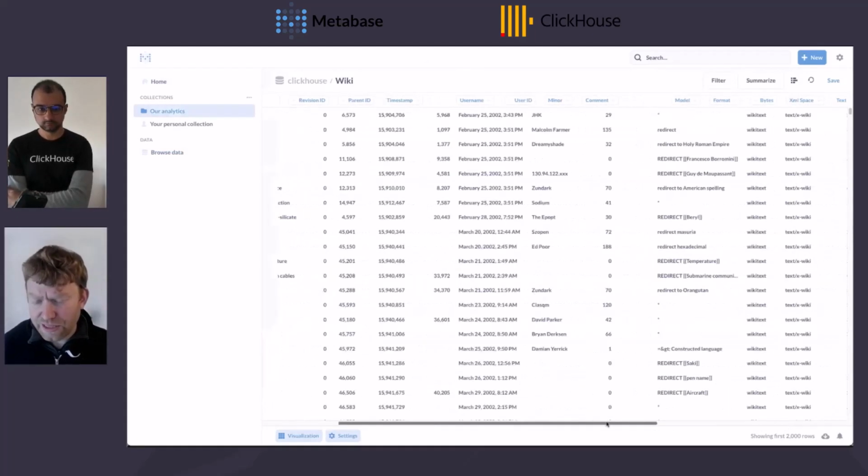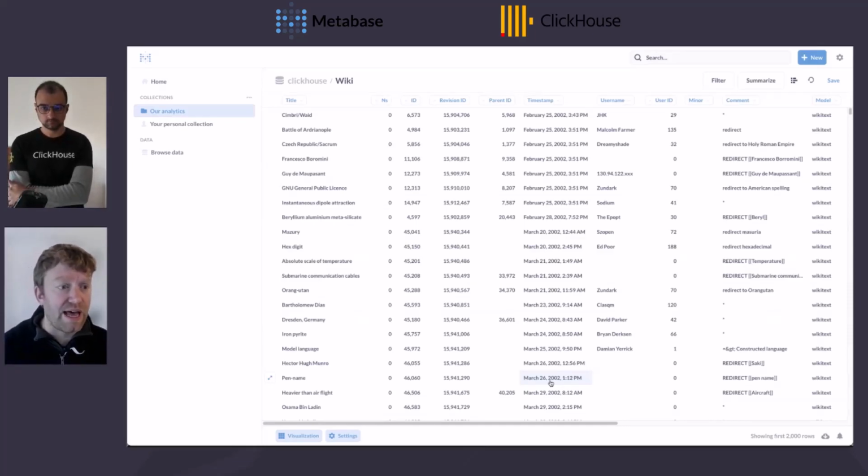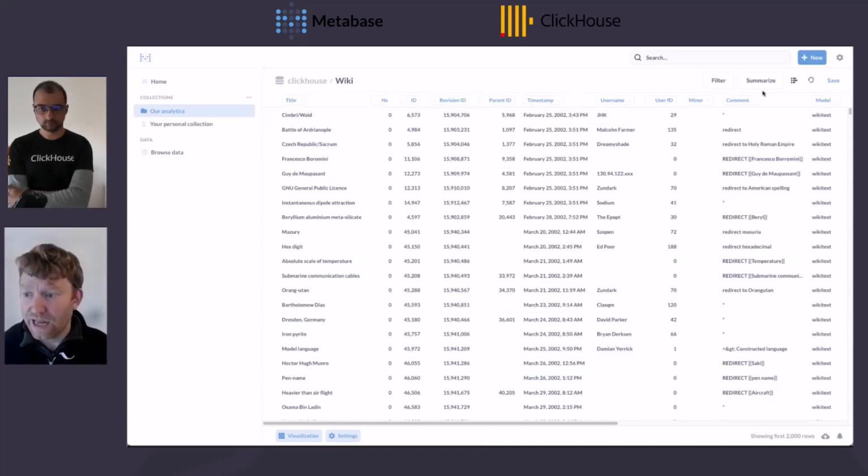Now I'm going to do a pretty simple analysis, but I'm not going to use any SQL at all. What I wanted to know was, I was curious to see who are the top editors on Wikipedia and what do their contributions look like over time. And can I answer this without writing a single line? If you're a SQL DBA, or even if you're a business analyst, this is pretty straightforward SQL. But sometimes it's just nice to be able to do it without writing anything.